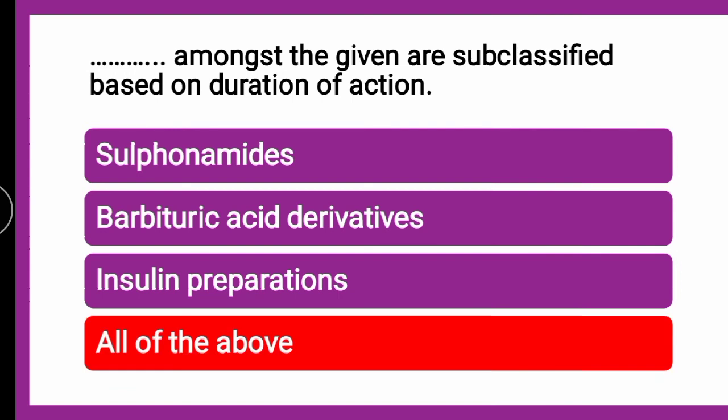As we all know, sulfonamides are classified as short acting, long acting, intermediate acting sulfonamides. Then barbituric acid derivatives are also short acting, long acting, intermediate acting, ultra short acting, etc. Insulin preparations are also the same way, short acting, intermediate acting, long acting, ultra long acting, etc. So all the above options are correct. All of these are subclassified based on the duration of action.